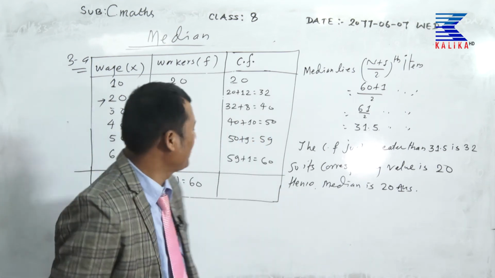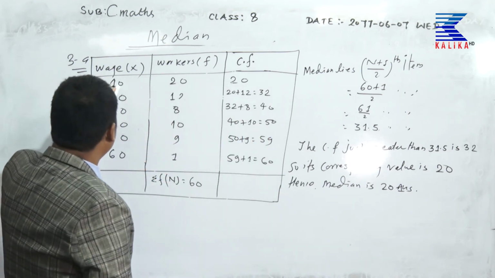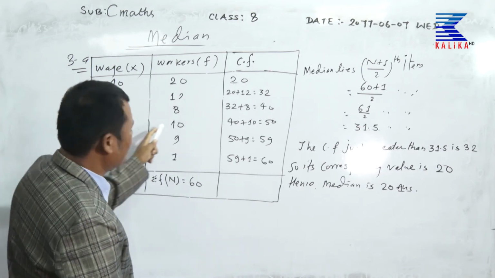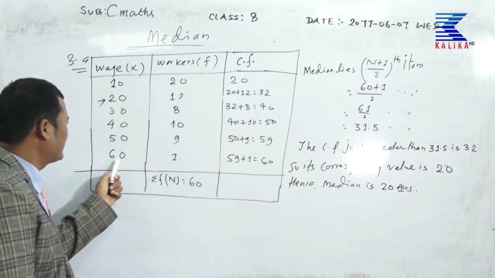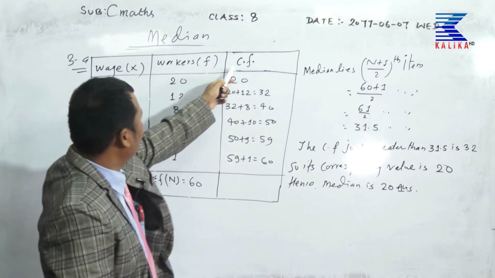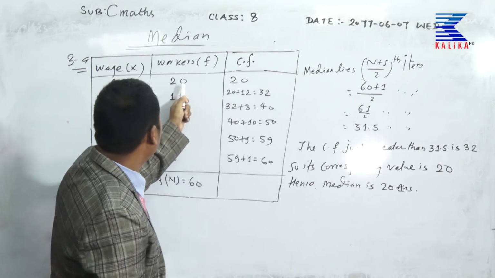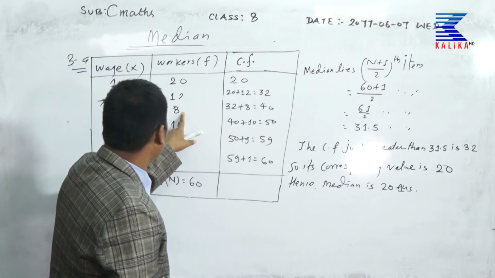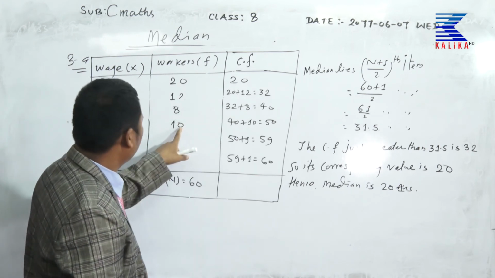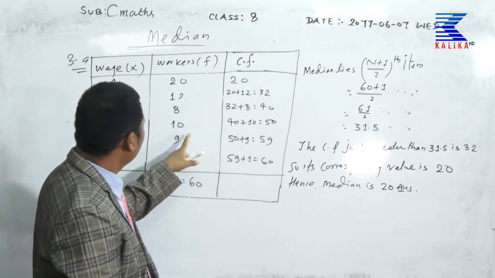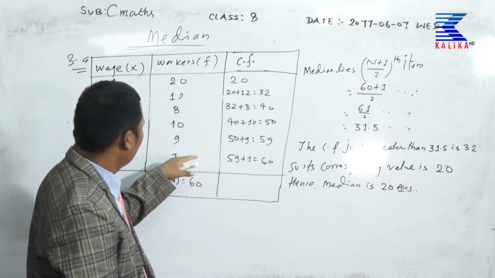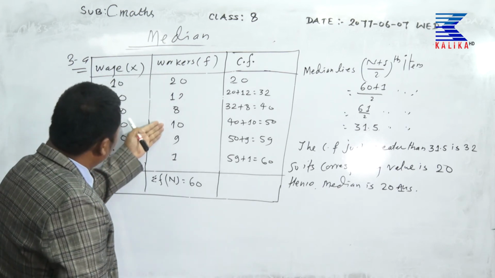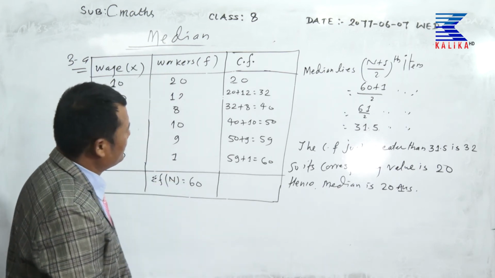Once more please. It is data: wages 10 has 20 workers, 20 has 12, 30 has 8, 40 has 10, 50 has 9 and 60 has 1. Cumulative frequency 20, 20 plus 12 is 32, 32 plus 8, 40 plus 10, 50 plus 9 plus 1, it will be 60. Then the sum of frequency N is equal to 60.